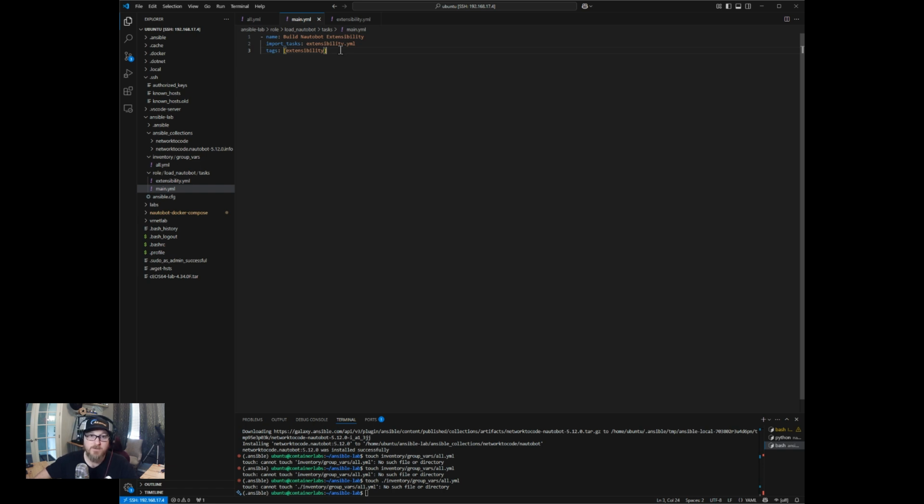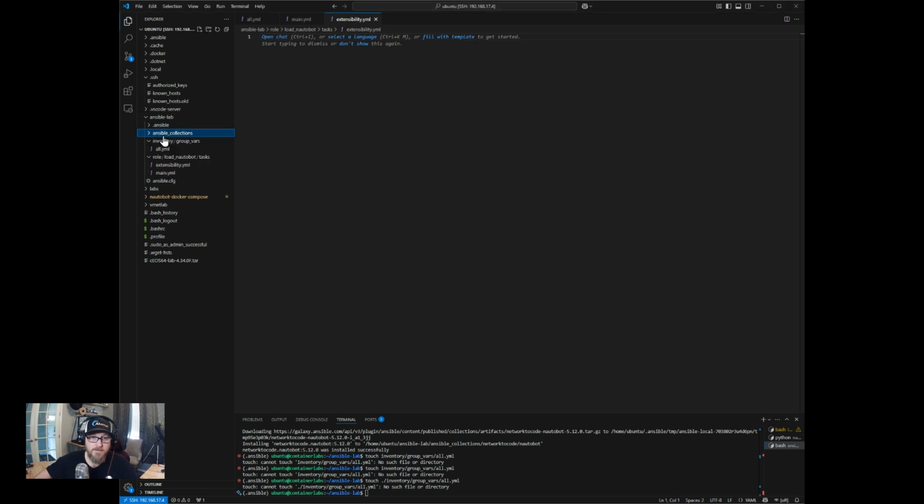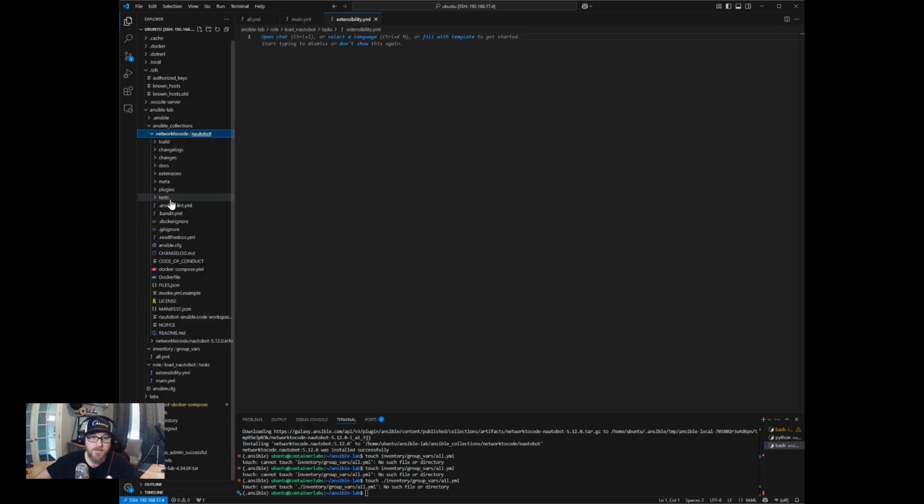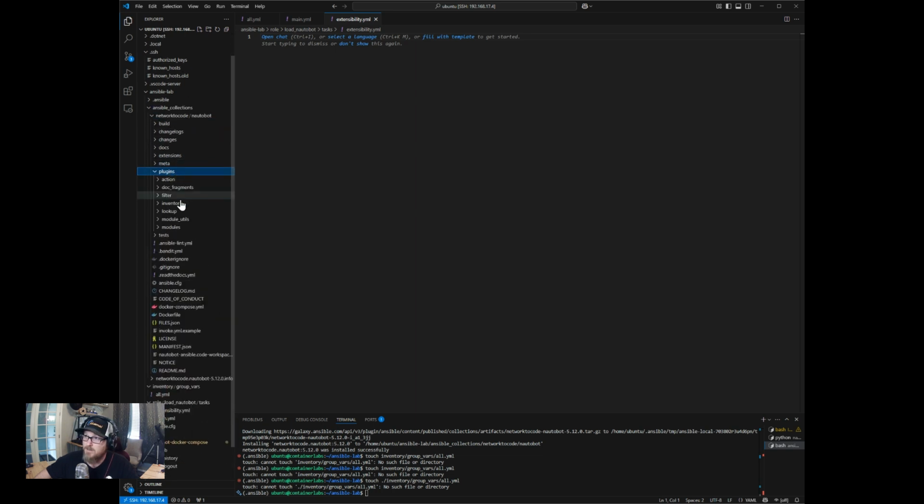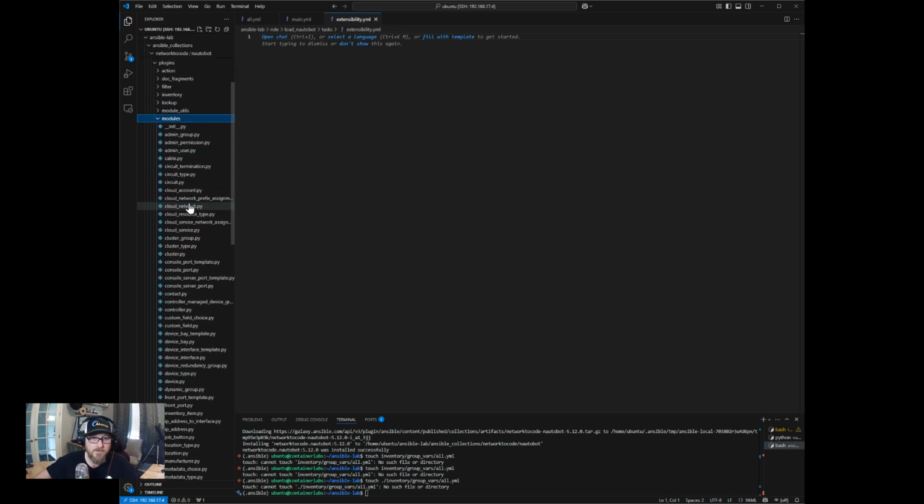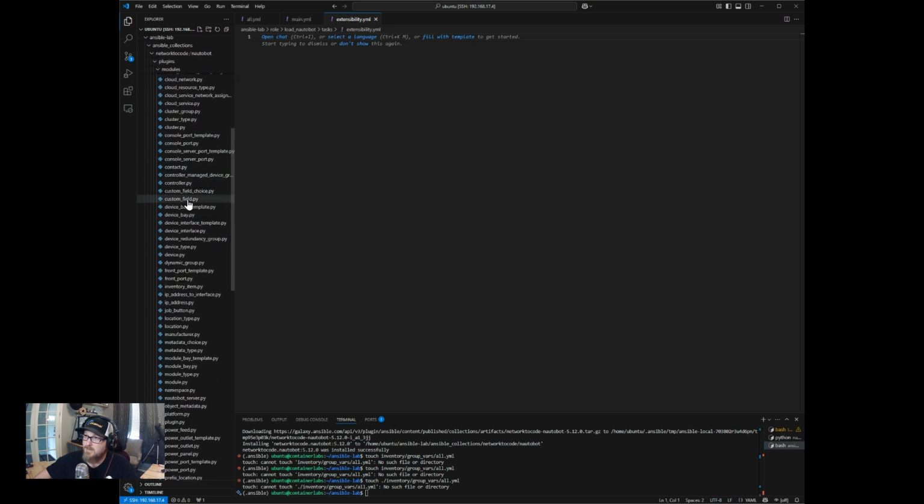In our extensibility YAML, we're going to create custom fields. So if you look at the Ansible collection folder here, we go down to plugins, like we talked about earlier, under modules. There is going to be a custom field. I think it's custom field. Yeah, so we're looking for C, custom field.